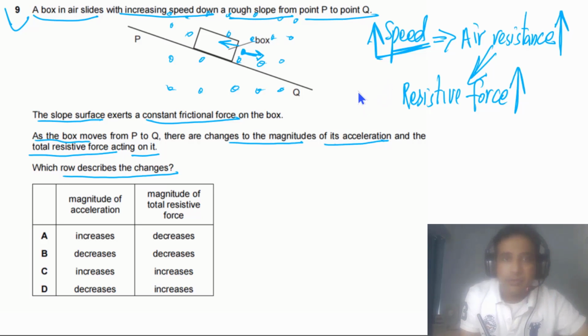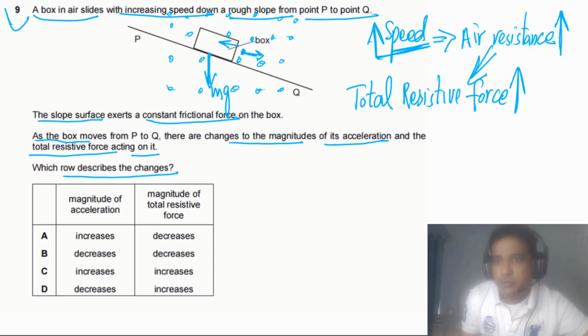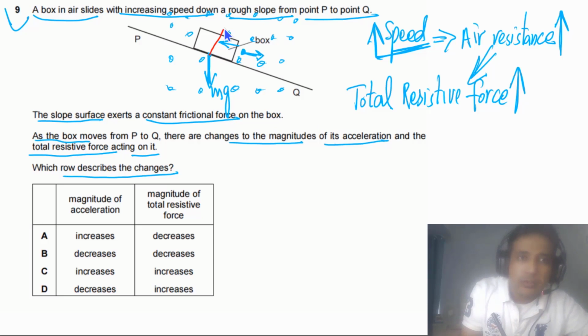Air resistance increases, which means the total resistive force increases. As the total resistive force increases with time and speed, what is the effect on acceleration? We can draw the forces acting on the box. One force is mg, acting vertically downwards, and there will be a normal reaction force, normal to the surface. We can simply call this N, and there will be a resistive force on the box. We can call this resistive force Fr.